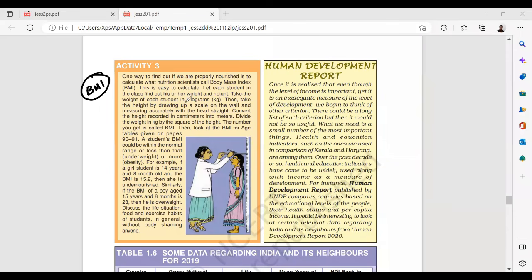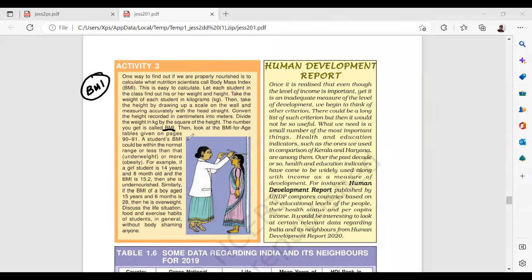Take the weight of each student in kilograms, then take the height by drawing up a scale on the wall and measuring accurately with the head straight. Convert the height recorded in centimeters into meters. Divide the weight in kg by the square of the height. The number you get is called the body mass index.